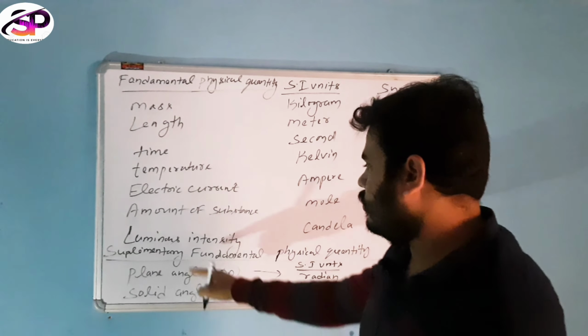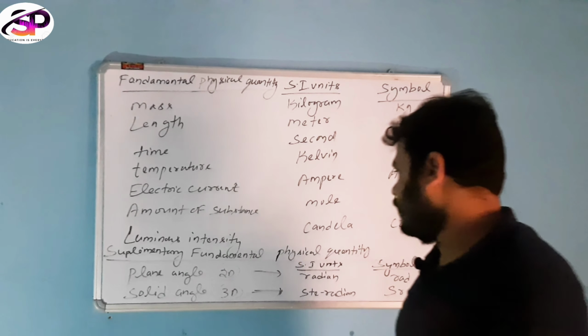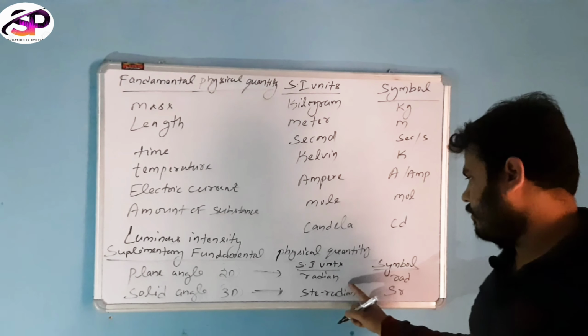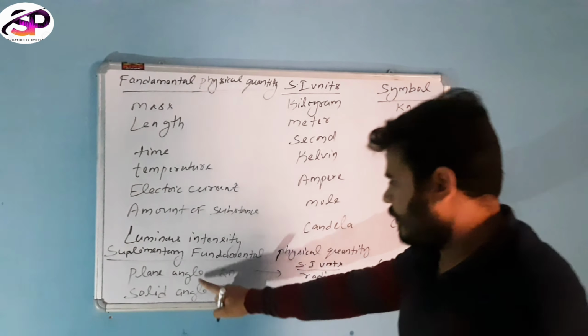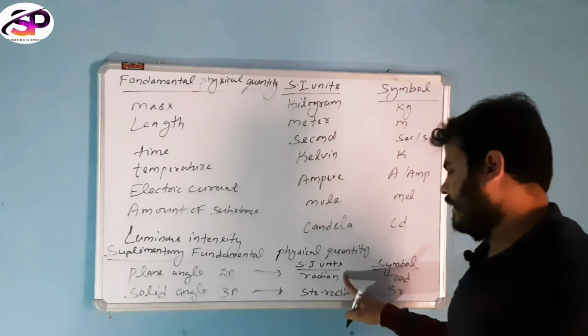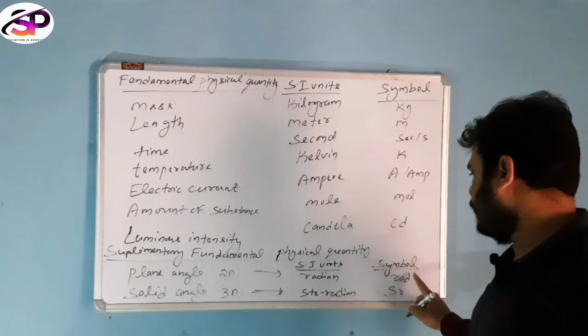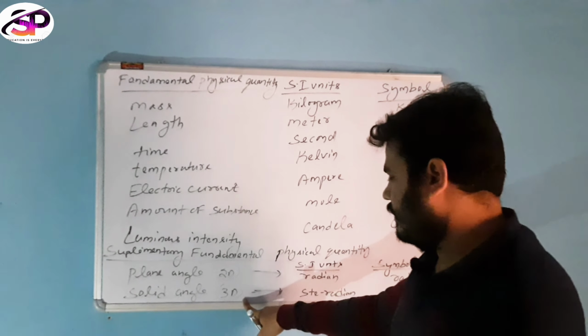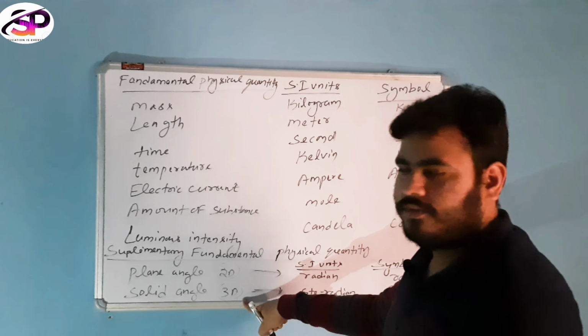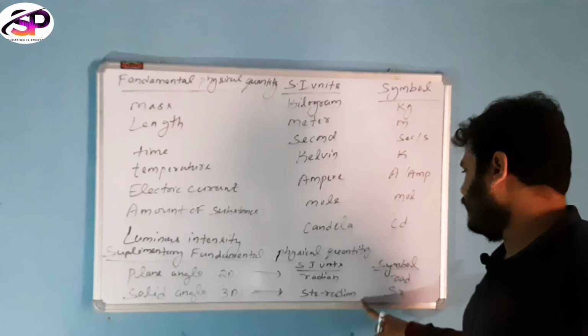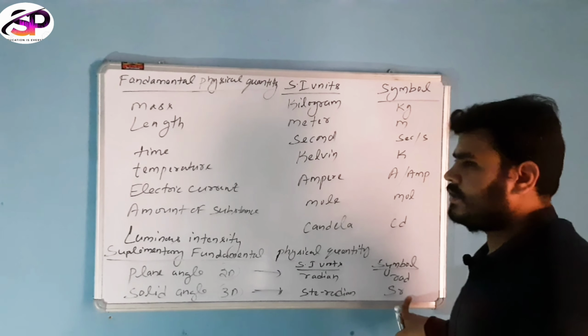And there are also supplementary fundamental physical quantities, written in SI units with their symbols. Plane angle has the SI unit radian, symbolically rad. Solid angle, a supplementary fundamental physical quantity, has the unit steradian, symbolically represented by sr.